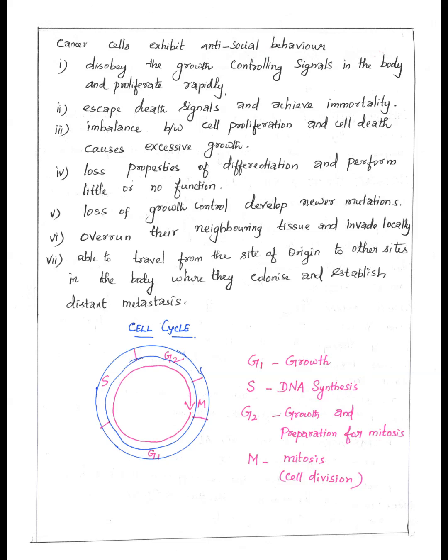Can't be able to differentiate cells. Growth is not controlled and forms new mutations, or varieties. Occupy nearby tissues and invade locally. Spread from one place to another place, and colonize, and do distant metastasis.